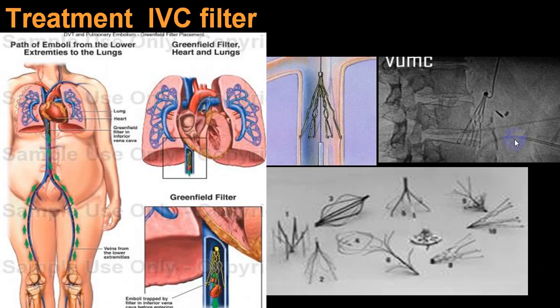This is a typical IVC filter. You can see that this is put in the inferior vena cava. These are the different shapes of IVC filter. Advantage, it will block the clot and it will prevent the embolism. But at the same time, this will become a site for formation of a thrombus. So you have to decide, and as soon as the DVT is controlled, you can remove this IVC filter. So it should not be kept in the inferior vena cava for a long time.